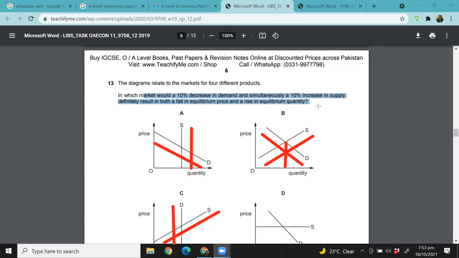Not decrease. So that is what they're saying, a rise in the equilibrium quantity. Have a look at this, a rise in equilibrium quantity. So equilibrium quantity should be higher. That is what it says.